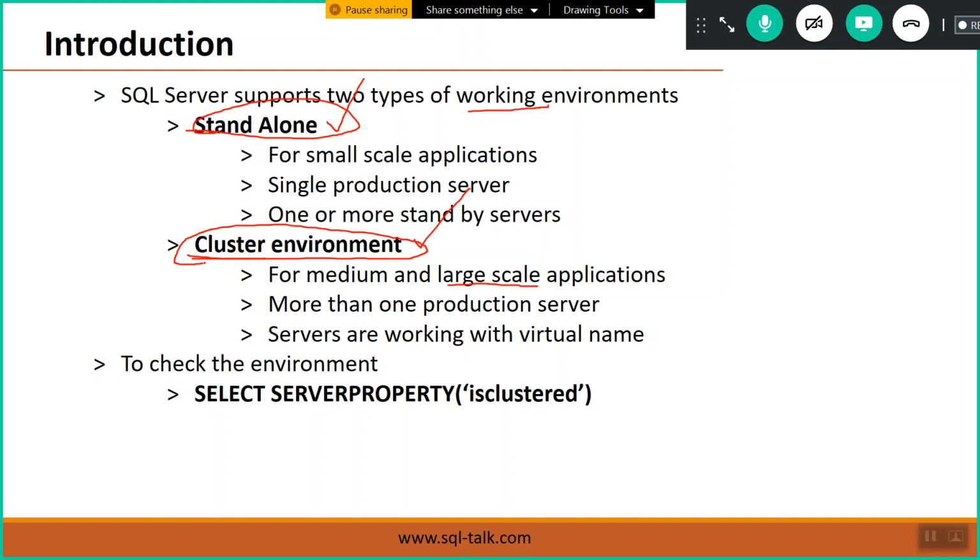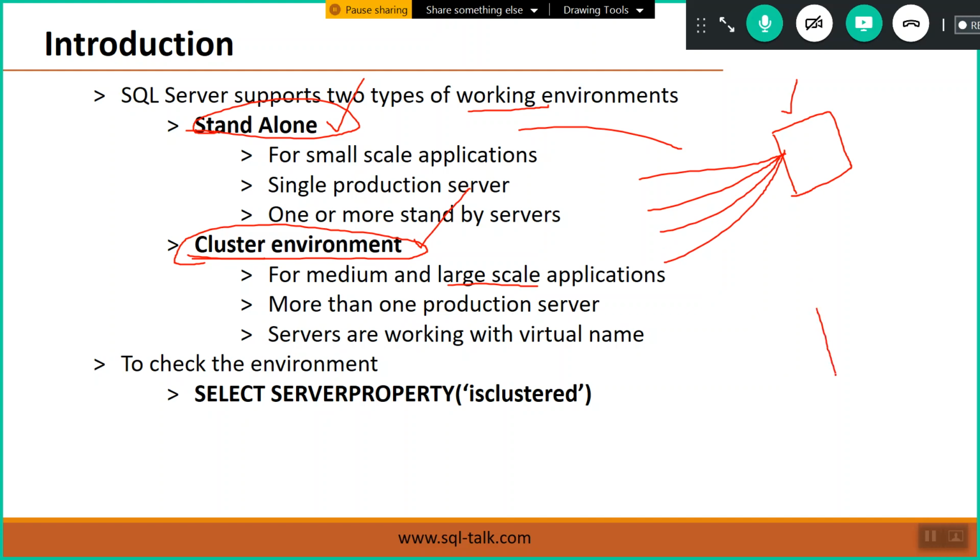Remember, a cluster means a group of servers. In a standalone environment, we have a single production server, all the applications are connected to the same server, and the same server is processing the queries. Whereas in a cluster environment, we are maintaining a group of servers. Minimum two are required, and we can have multiple servers here.